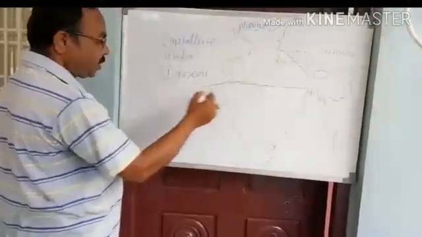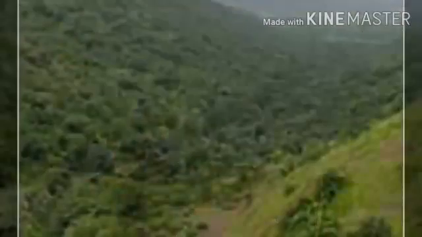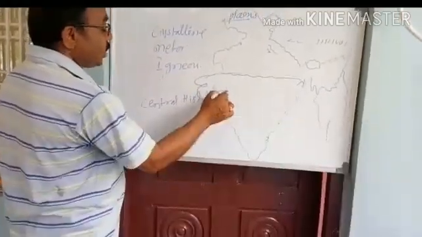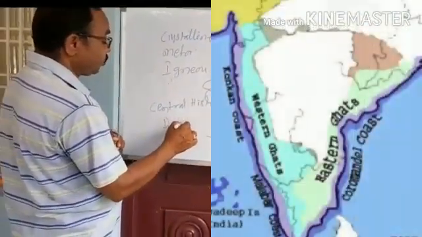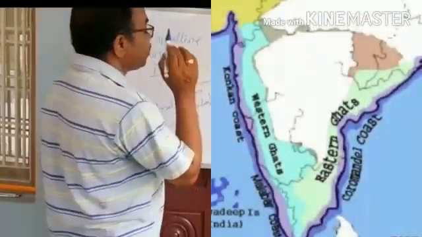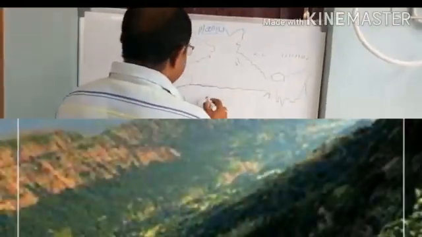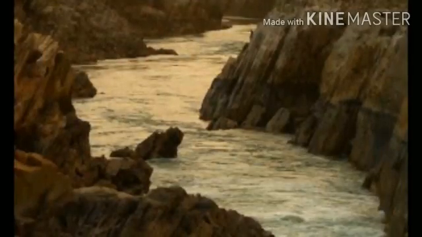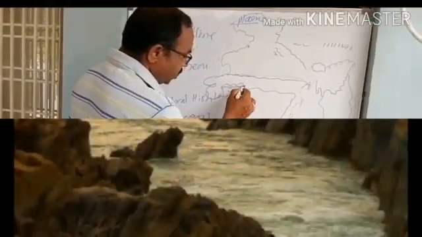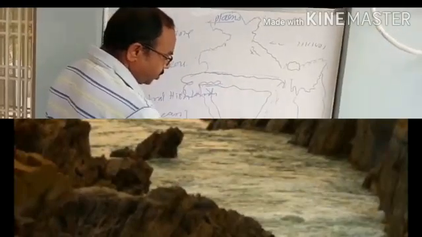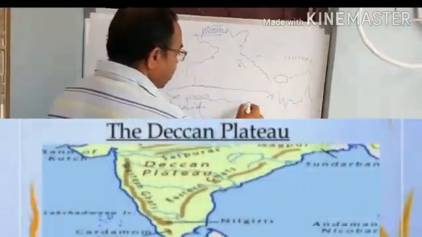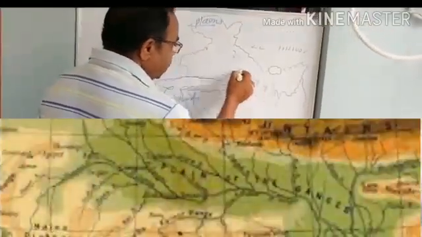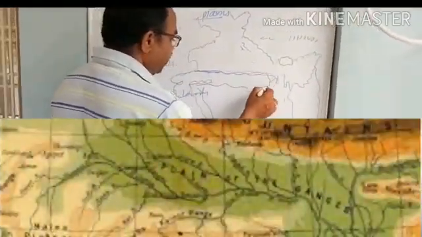Peninsular India is broadly categorized into two types: Central Highlands and Deccan Plateau. The southern part of the river Narmada is called Deccan Plateau, and the upper part of the Deccan Plateau and the lower part of the Indo-Gangetic Plains are called Central Highlands.